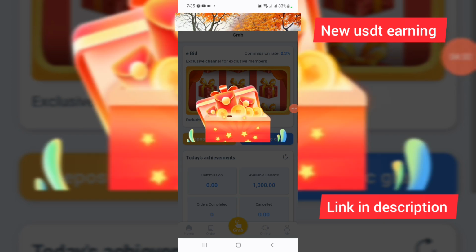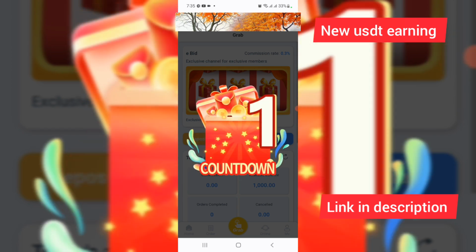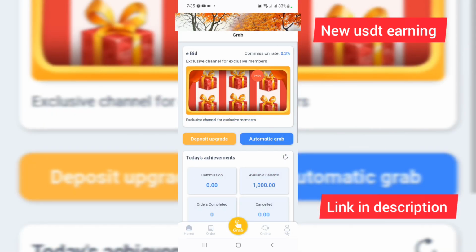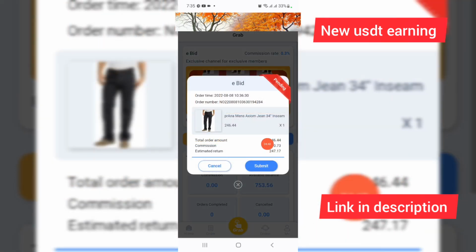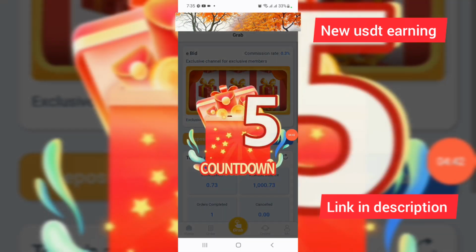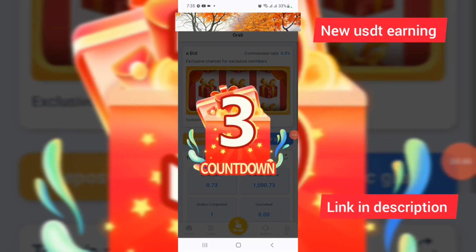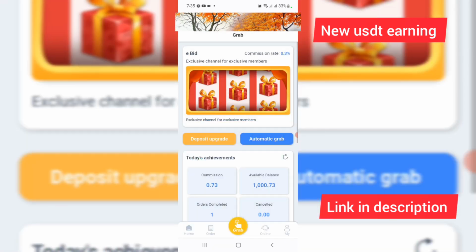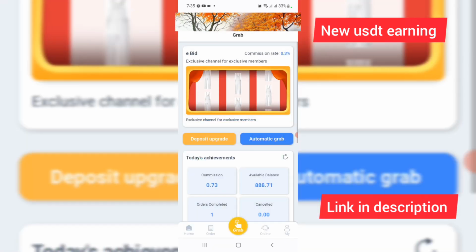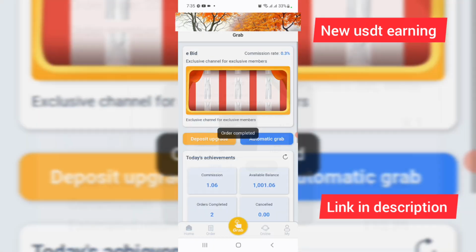And you can check this, I have completed the grab. And how to complete the grab, I have clicked onto this, and you can see how to do grabs. And I have clicked onto the submit button right now. I have clicked onto automatic buttons again, and then clicked the submit button again.